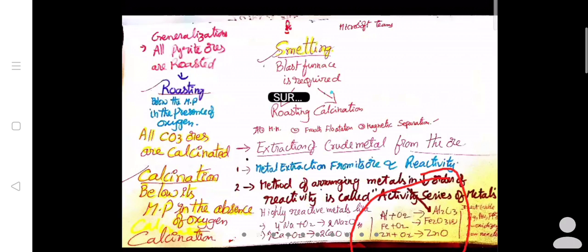Iron metal, when it reacts with oxygen, forms Fe2O3. Now you tell me, is it happening in our day-to-day life or not? If you purchase any iron article, iron rods or anything, after a few days there is a reaction between iron metal and oxygen, iron metal and water vapor, and there is a possibility of rusting. When it gets rust, it becomes very weak. Normally, iron metal is strong only.